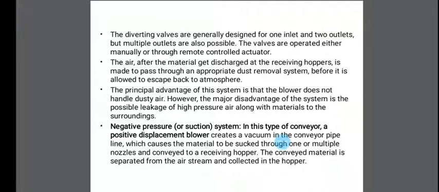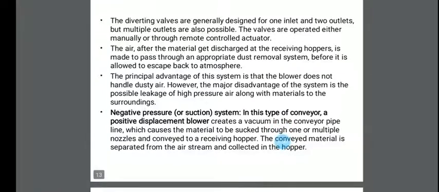These valves are operated either manually or through remote controlled actuators. After the materials are discharged at the receiving hopper, the air is made to pass through an appropriate dust removal system.